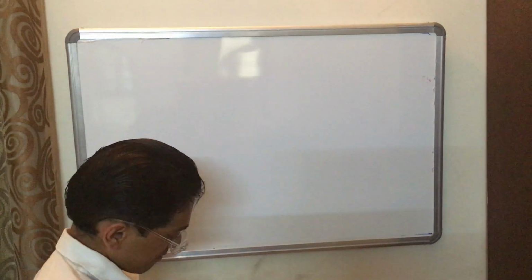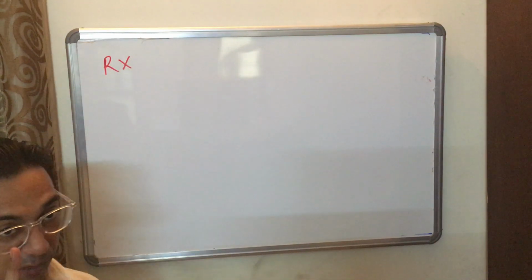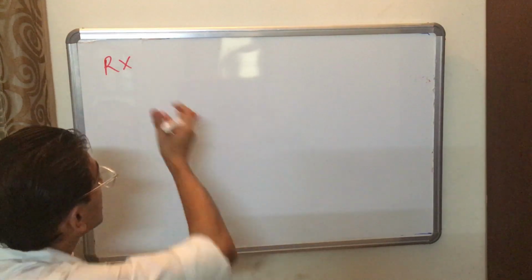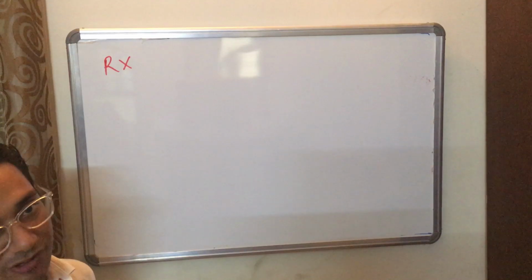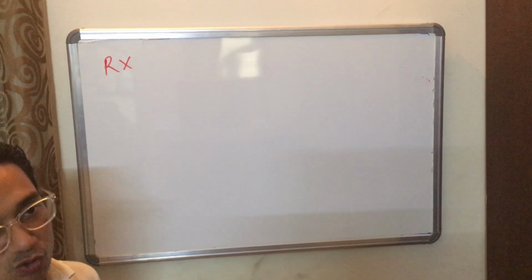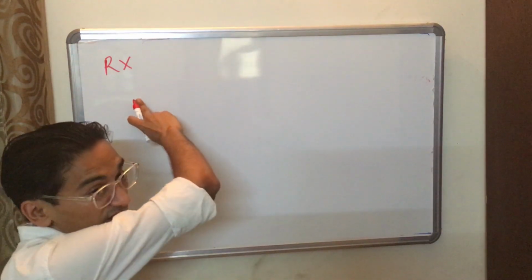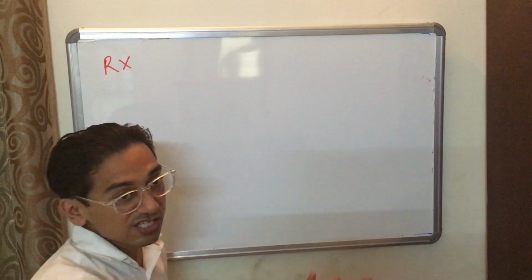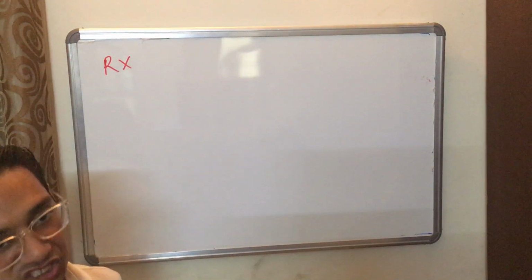Firstly I have RX. In the previous lecture I also taught conversion of RX. RX to cyanide is used for ascending the series, meaning increasing the chain length.